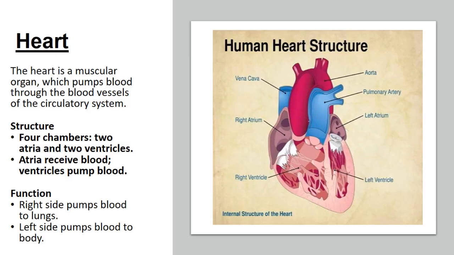I'm using the pointer here, this bit, the yellow one. This is called the aorta. The red color shows the oxygenated blood, and this blue one shows the deoxygenated blood. Now you can see this is the right atrium, this is the left atrium, this is the right ventricle and the left ventricle. Okay, so next, move to the next slide.